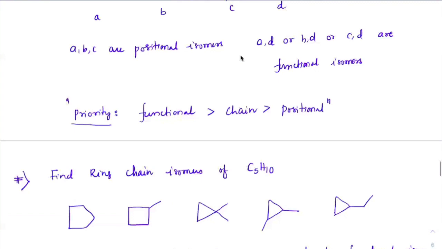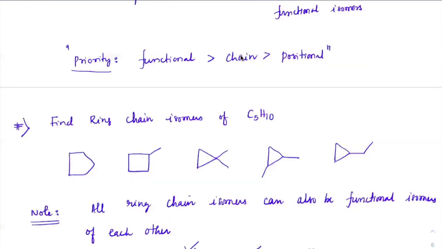open chain. When you talk about ring chain, everyone check out, if it is C5H10, 1, 2, 3, 4, 5 with a double bond, then this will be one of the isomers. Now, when you compare a straight chain and any of the cyclic chain, we strictly call them ring chain isomers. I forgot to mention that yesterday.